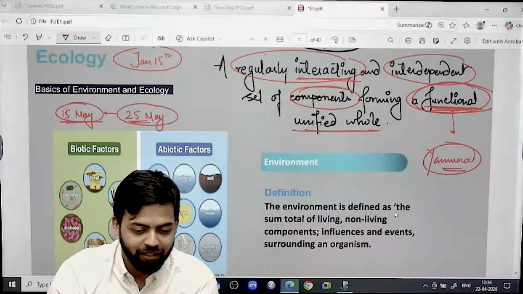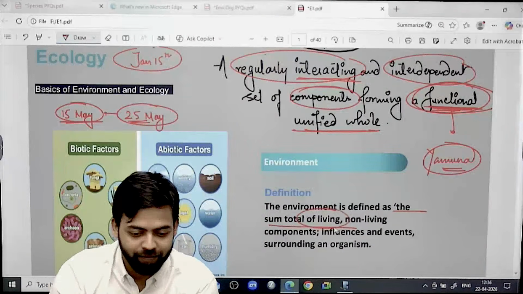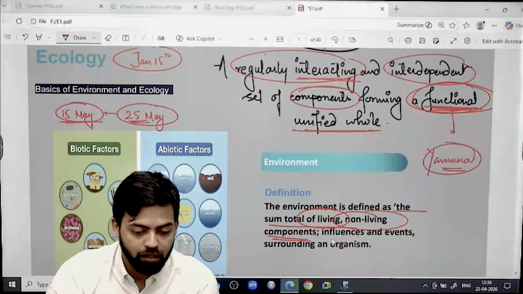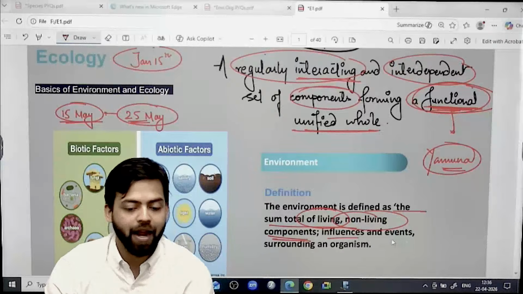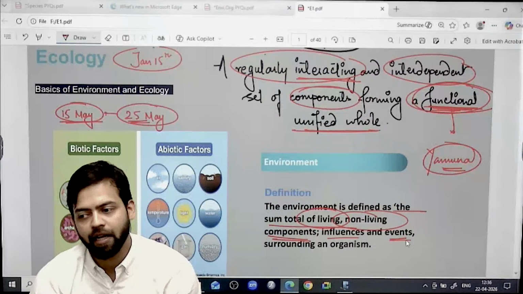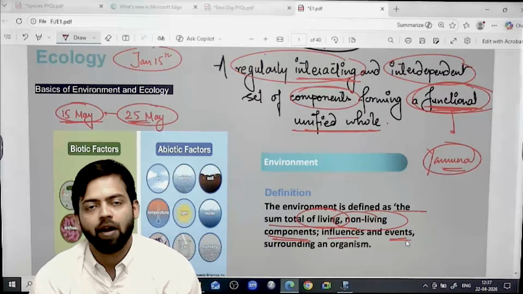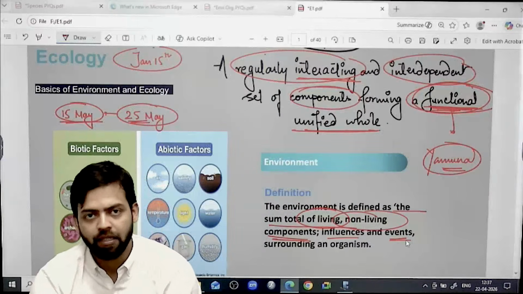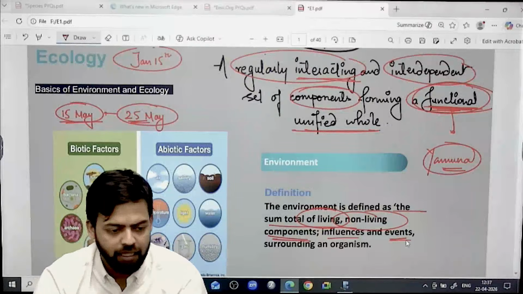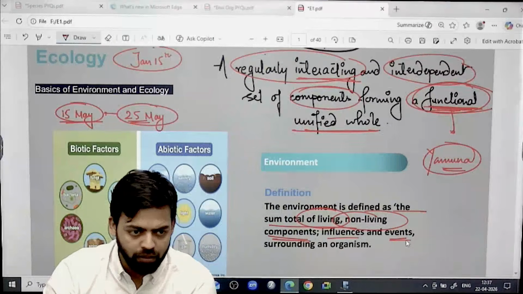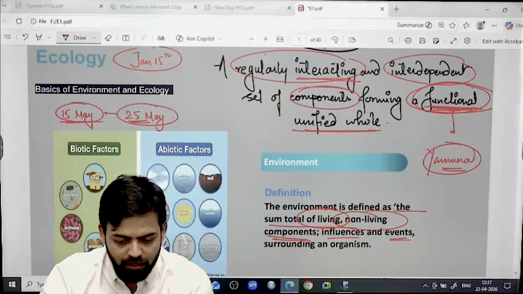Environment is defined as the sum total of living and non-living components, influences and events surrounding an organism. That is to be considered as the environment. So it is a comparatively bigger subset. This is a big subset as far as environment is concerned.